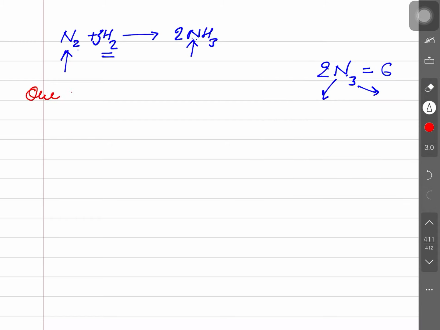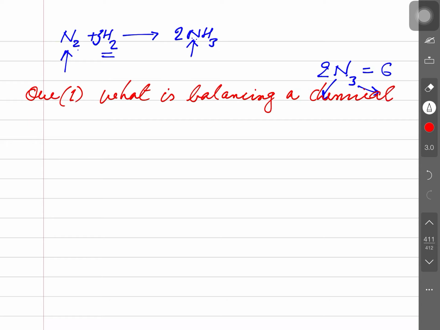The question is, what is a balancing chemical equation? What is balancing? Any student can write what balancing is: keeping the number of atoms of any substance the same on either side, as reactant or product, is called balancing.